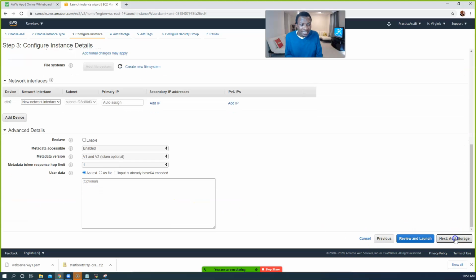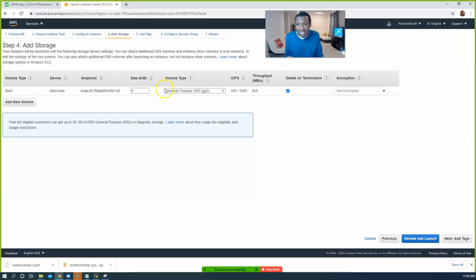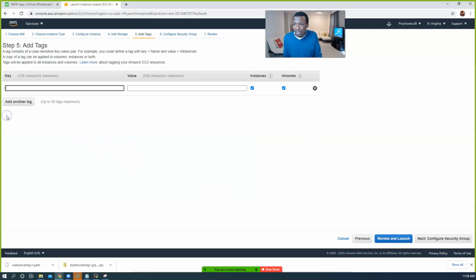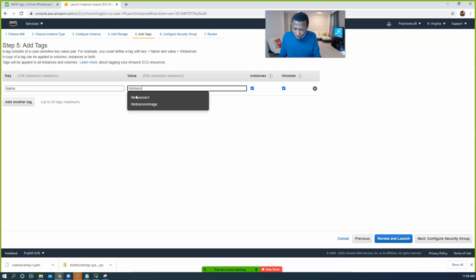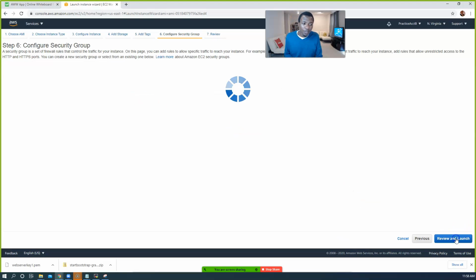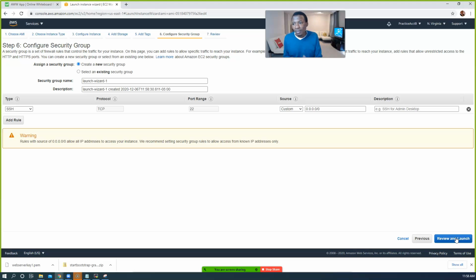Now go ahead and click on next, add storage. We're going to leave it as 8. Go ahead and click on add tags. Let's give it a name here. Let's add a tag, call this name, and give it a value of web server 2, guys. Give it a value of web server 2. Okay? Go ahead and click on configure security group.